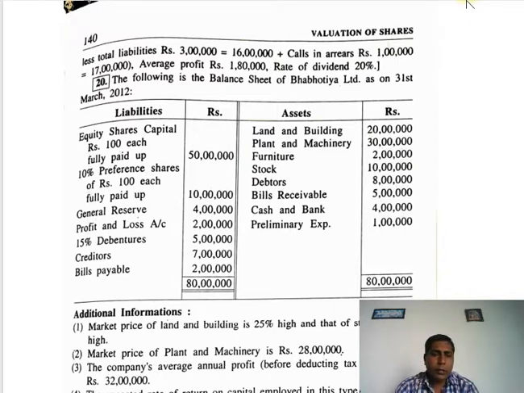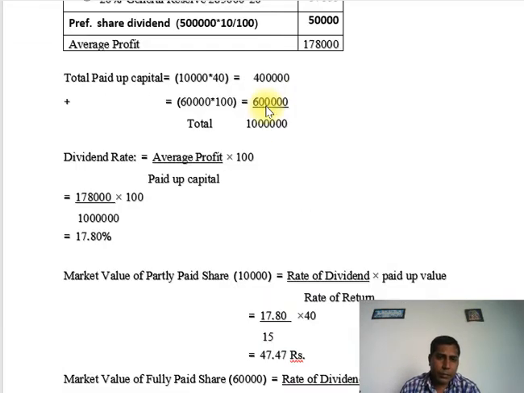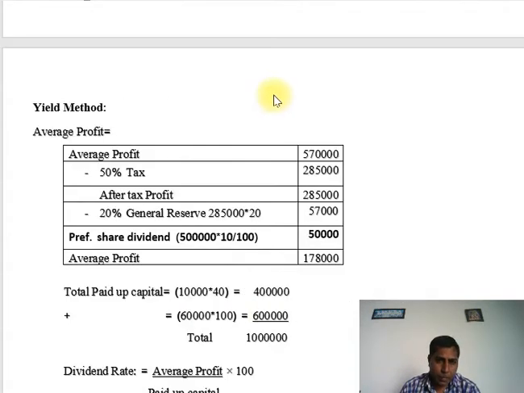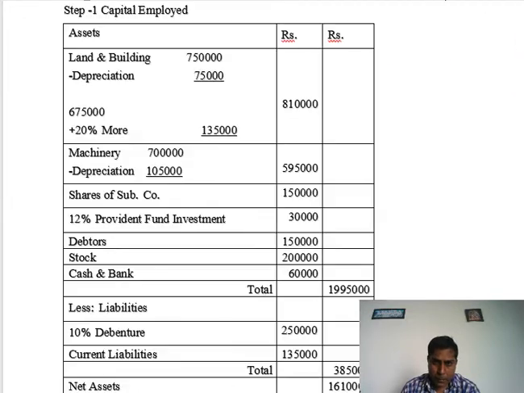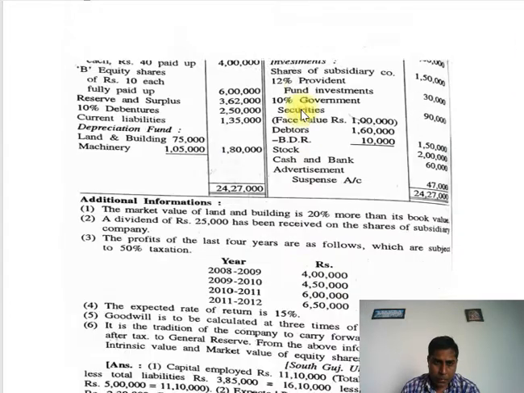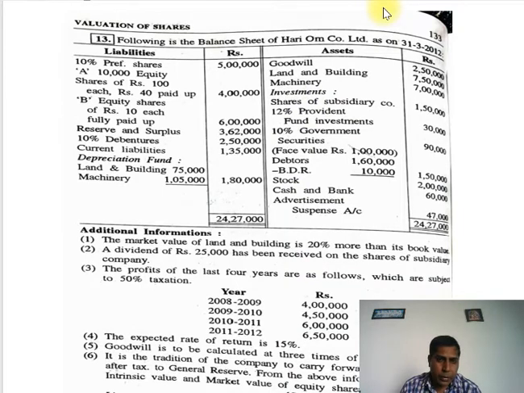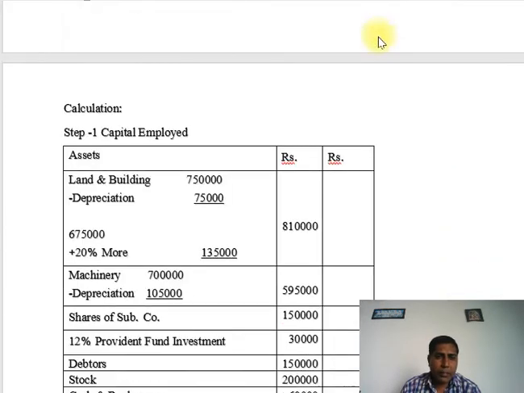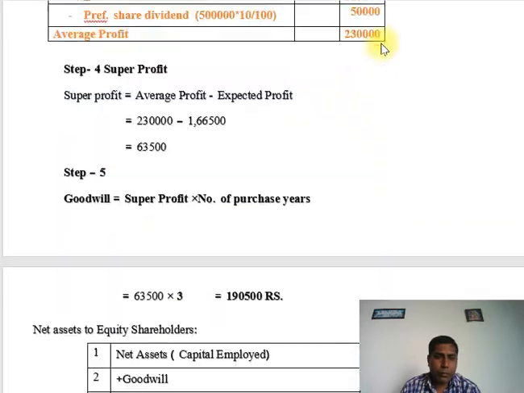Dear students, in our previous lectures, we covered example number 13. Today I choose example number 20 for you.